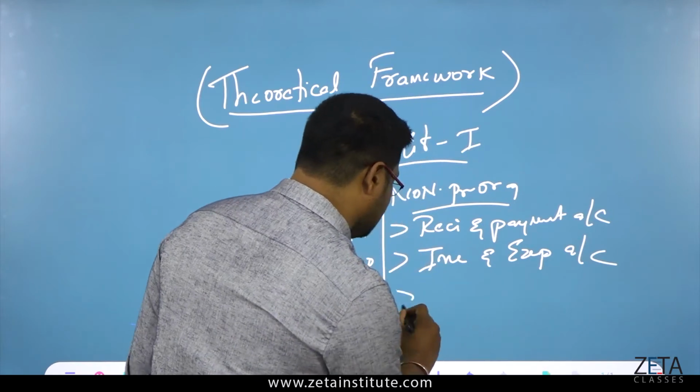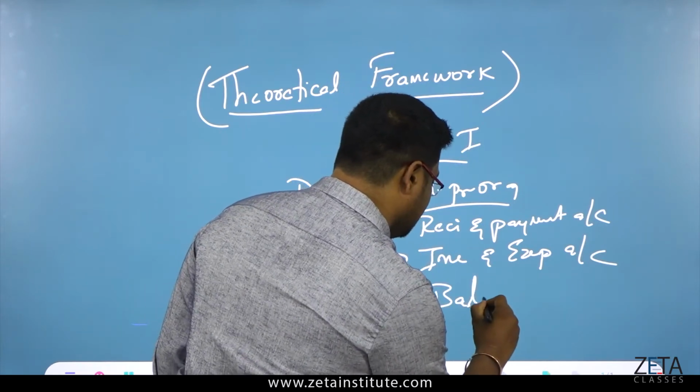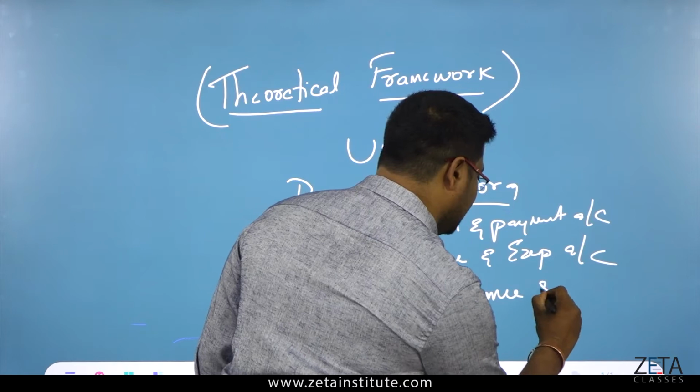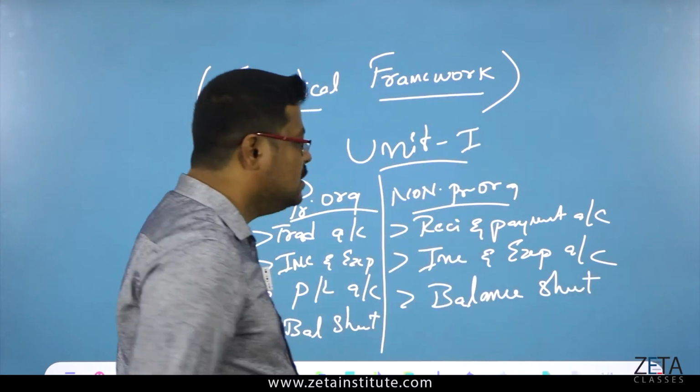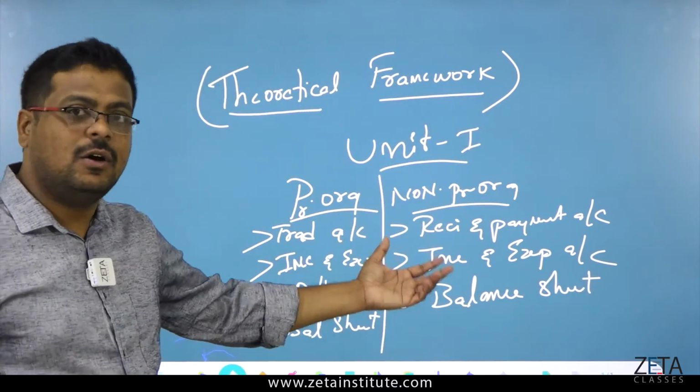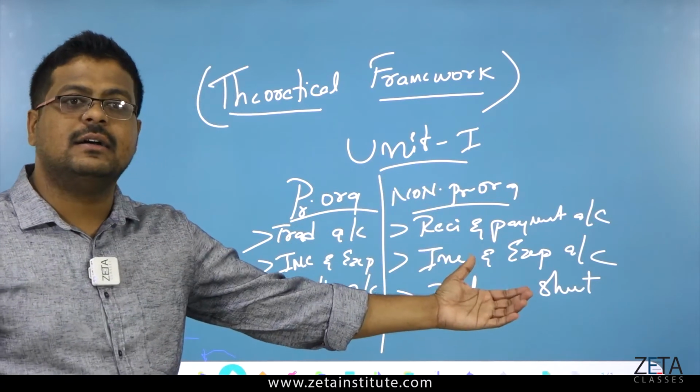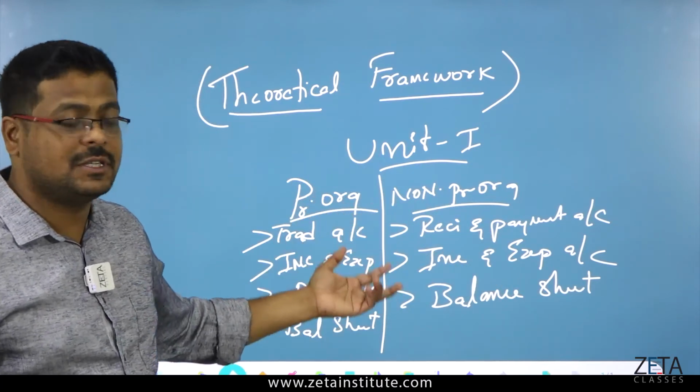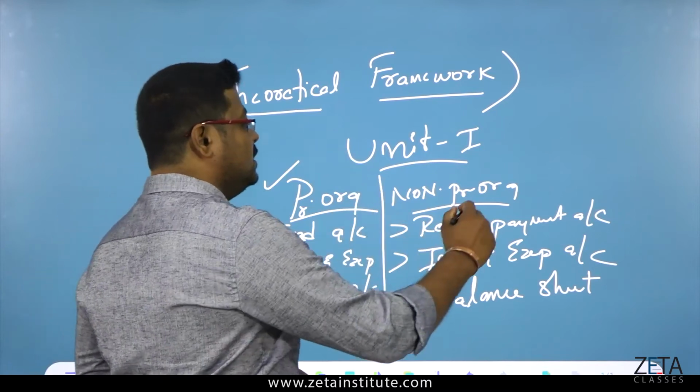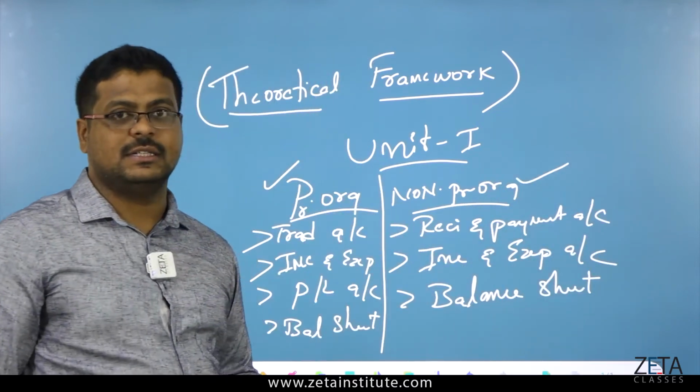And the last one is the balance sheet. Okay, so this is how the different kinds of financial statements are prepared in profit organizations and non-profit organizations.